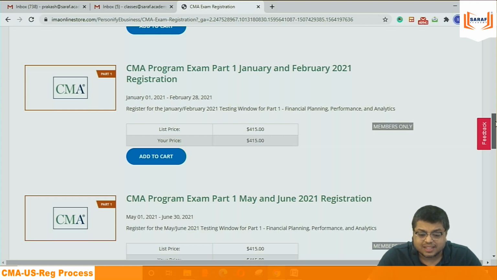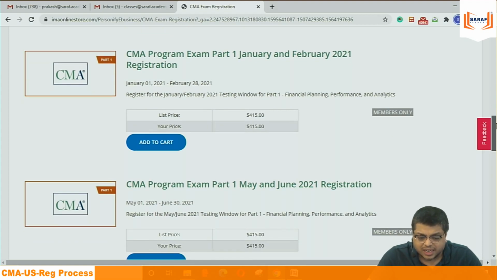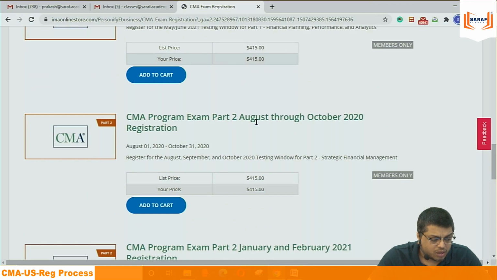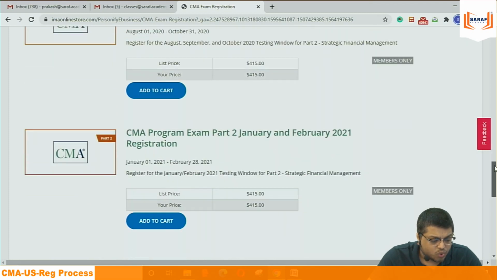If they find that students are requesting, because of COVID all over the world, the exams are generally held in most places with high frequency. If you go for Part 2 exams, the January to February window, any of the exams. But on the exam fees, there is no discount.